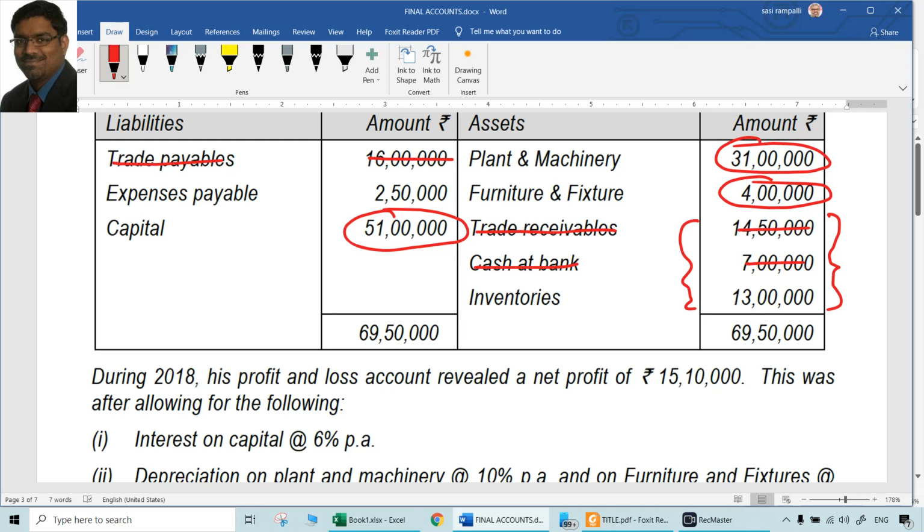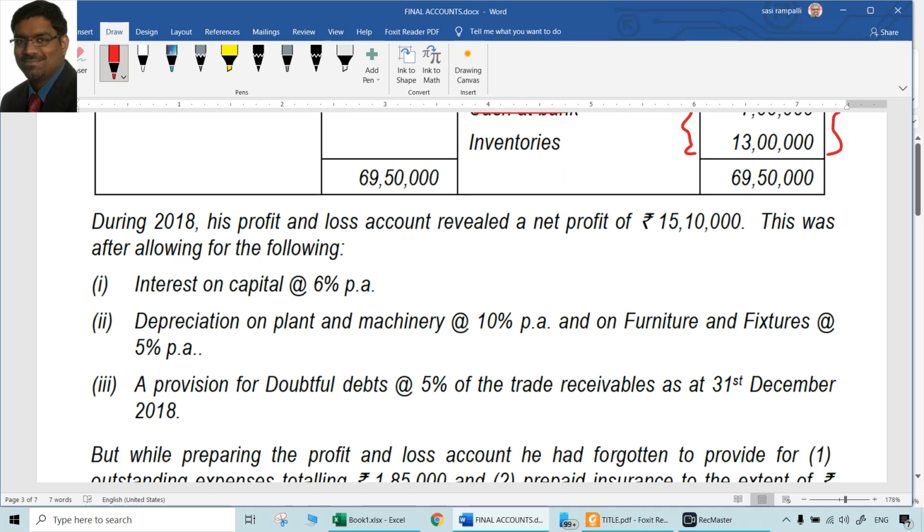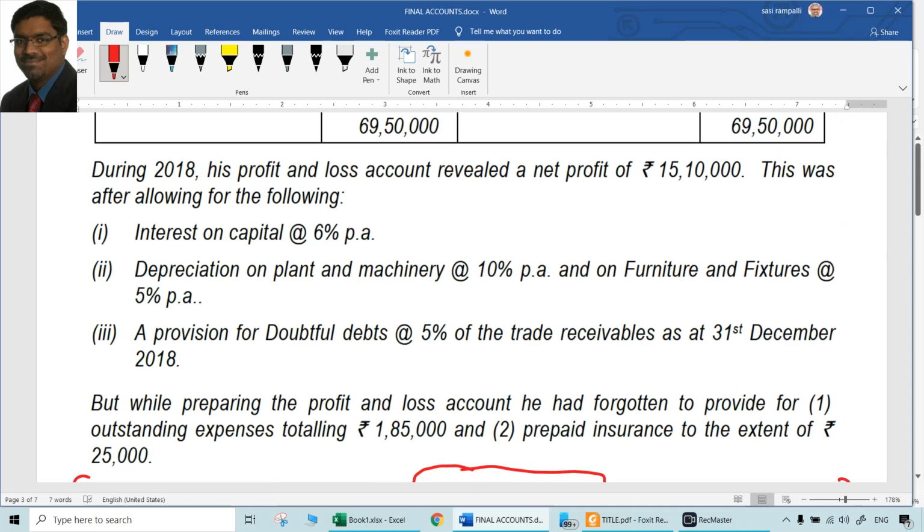Expenses payable at the beginning of the year would not be there at the end of the year because they would have been already paid. So that will be gone during the year. If nothing is mentioned, definitely those outstanding expenses would have been paid during the year. So they will not remain in the same amount in the closing balance sheet. So those things from the opening balance sheet can be ignored. But we need to read the other information and accordingly we have to act.